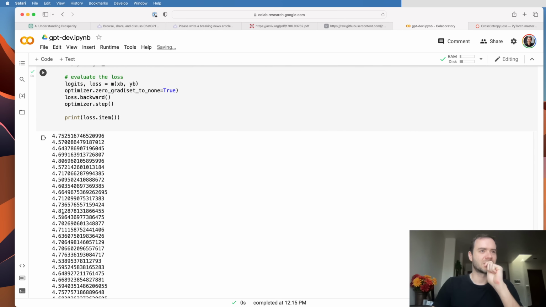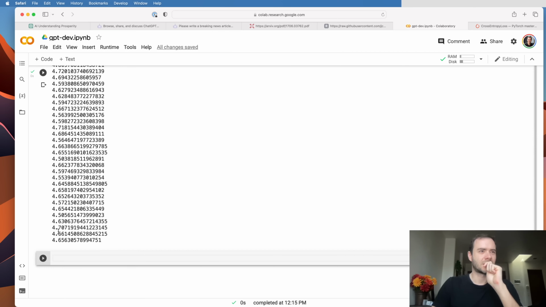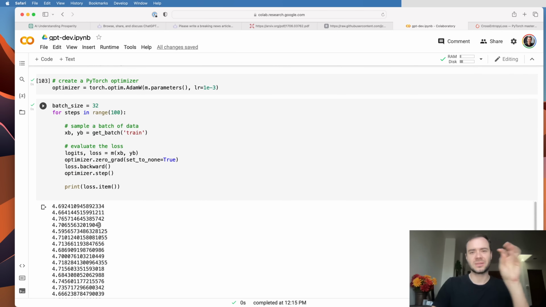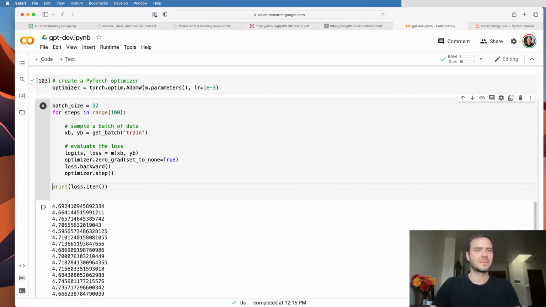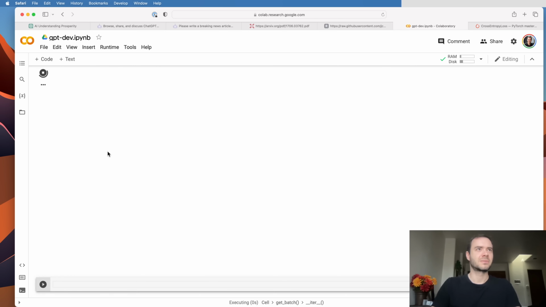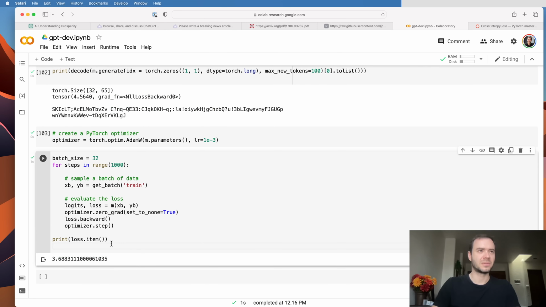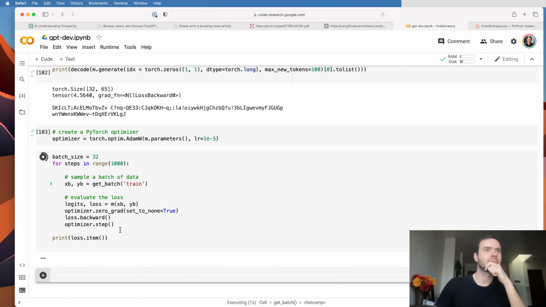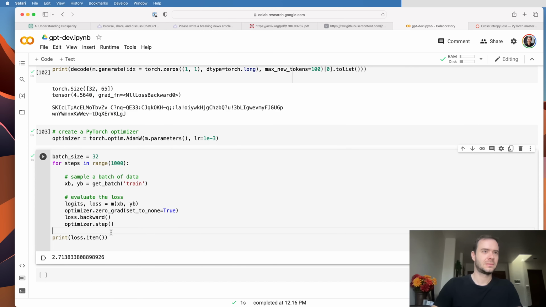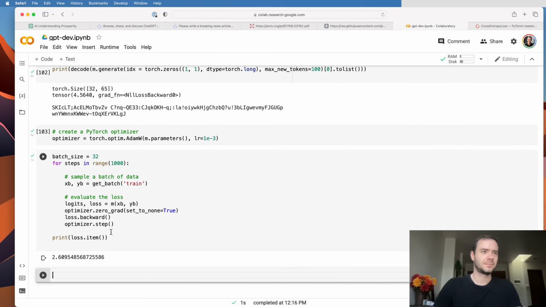So we started around 4.7, and now we're getting down to 4.6, 4.5, etc. So the optimization is definitely happening, but let's try to increase the number of iterations and only print at the end, because we probably want to train for longer. Okay, so we're down to 3.6 roughly. Roughly down to 3. This is the most janky optimization.